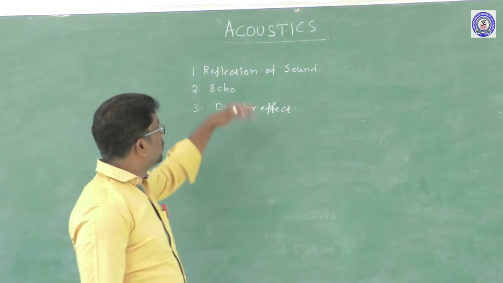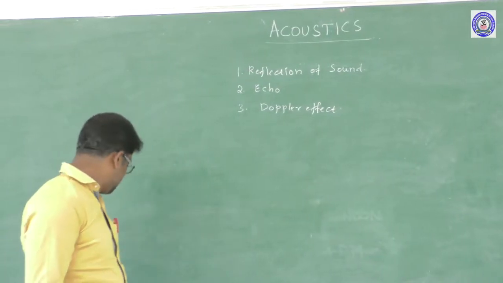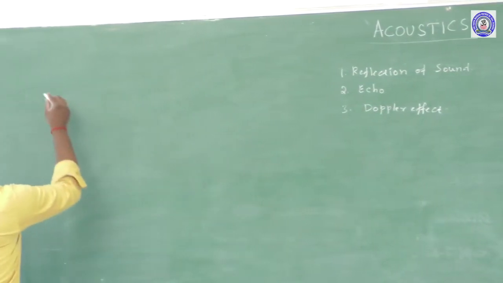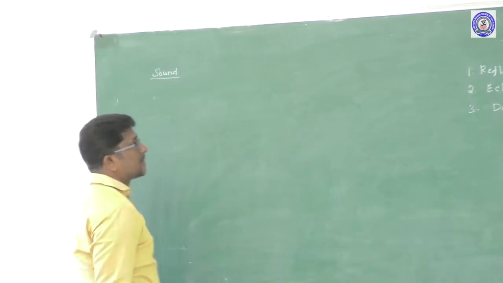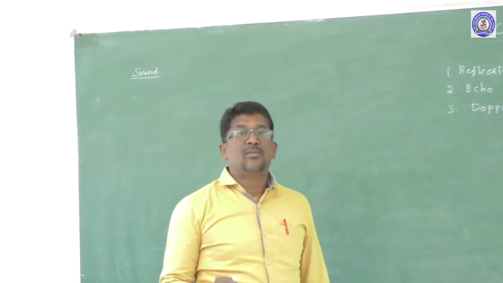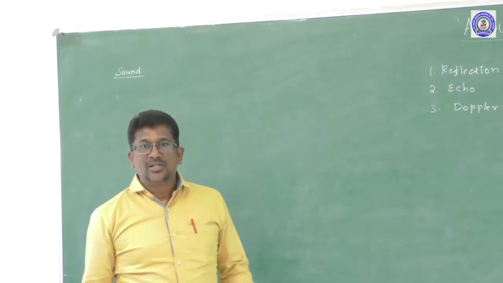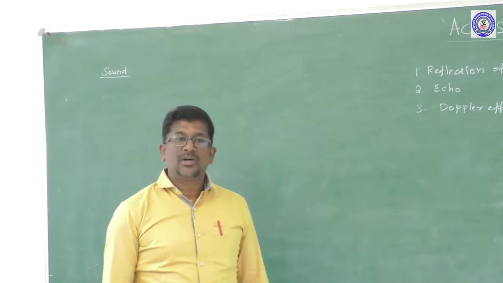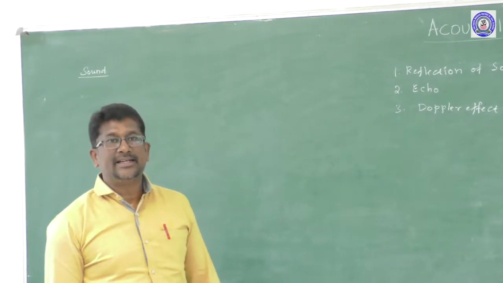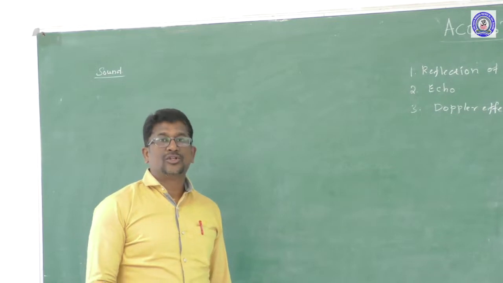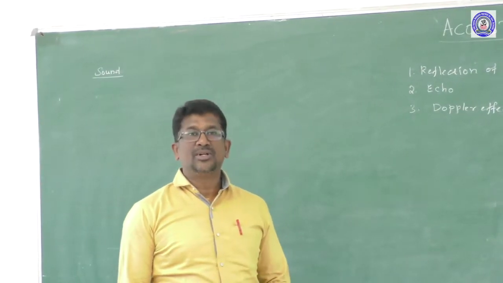Before we discuss this topic, first, what is sound? Sound is a form of energy, like light energy and heat energy. Next, how is sound produced? Simple.